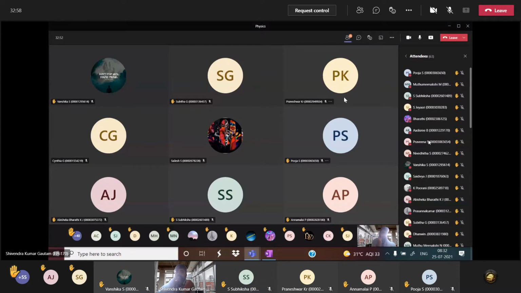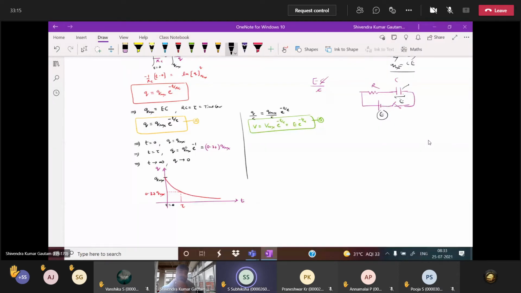In charging at t equal to 0, 0 charge is there. Tell me, in discharging, what is Q at t equal to 0? Qmax. Qmax plus 0 is Qmax only, or not? T equal to 0, I'm asking you.